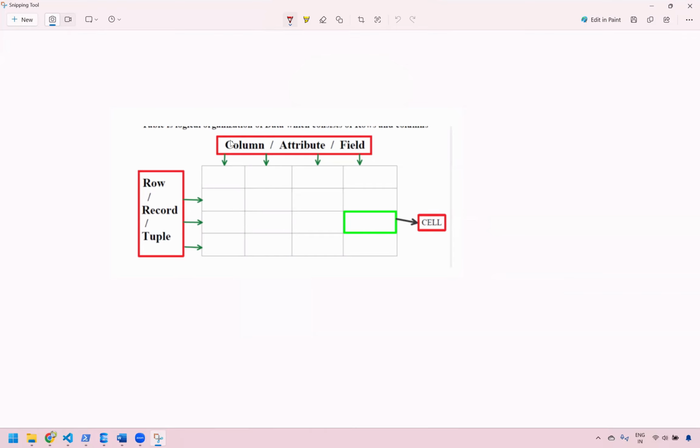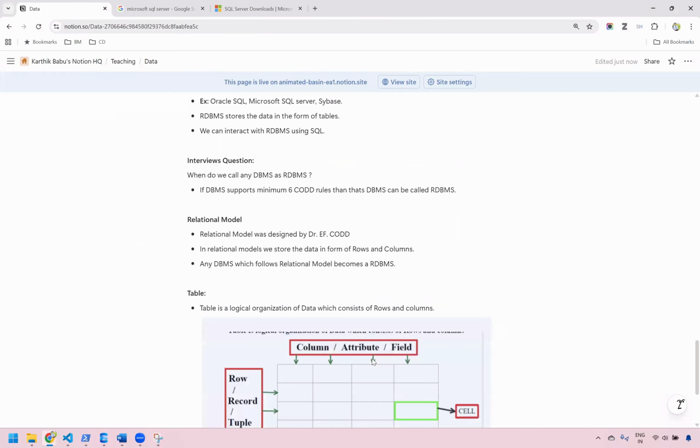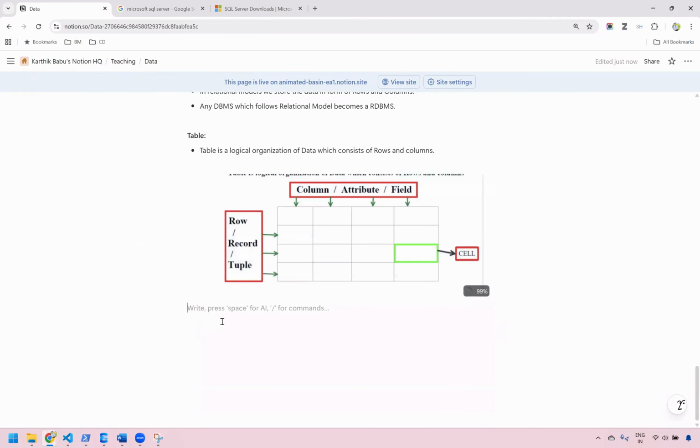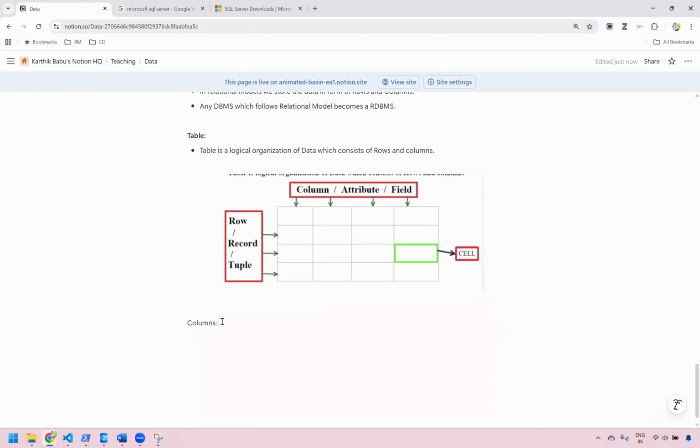And remember that the column is giving a label, a name, to a particular table, and the rows are where we store values inside the table. So let's copy this and paste it so that you will have a better understanding.